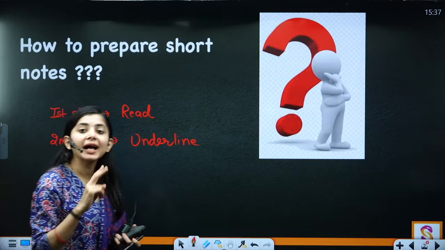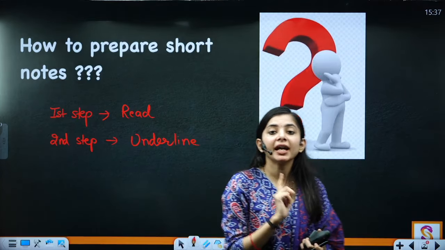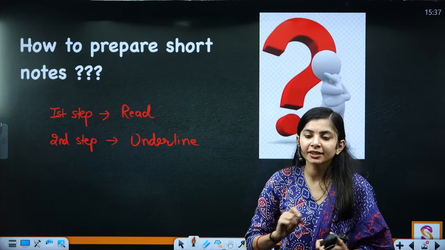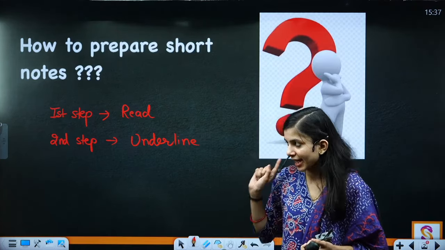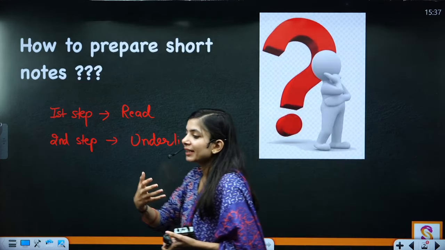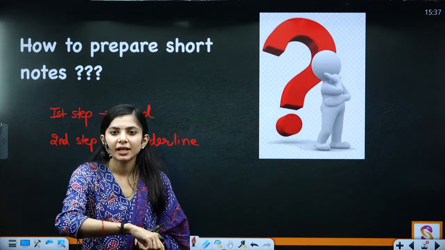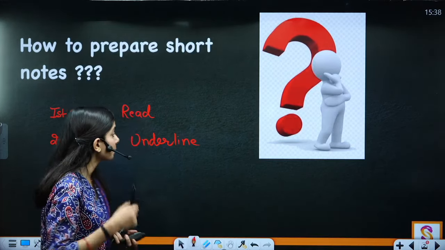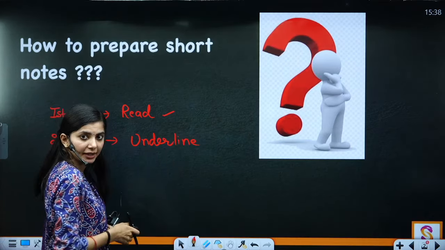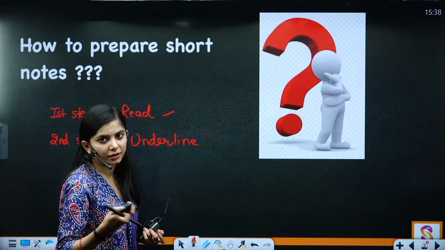While reading and underlining, do not keep any notebook or anything where you will feel like writing. Why? Because if you have that, you will be writing while reading, and then it's not going to serve the purpose. So what do you need to do? First you will read. Now let me give you a quick review about it.